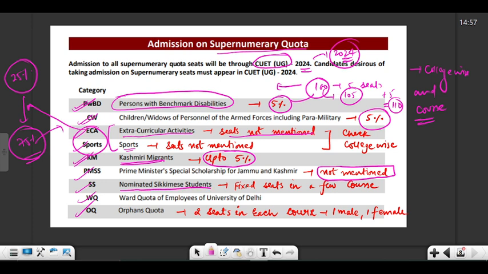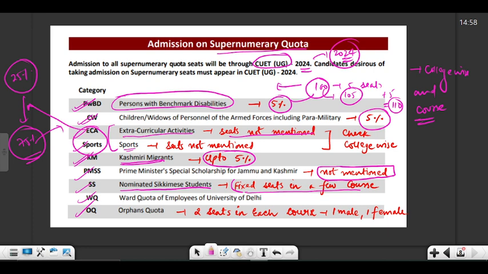So the students nominated by the Sikkim government have a fixed quota here. So there are fixed seats in a few courses. There is not a percentage of seats that is fixed in every course. Rather, there is a certain number of seats that are fixed in certain courses for the Sikkimese students. Okay, this is how this quota works.